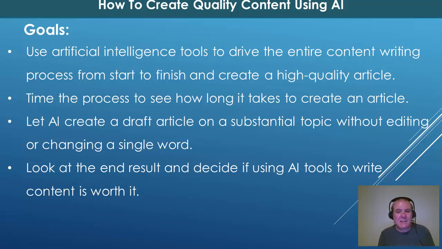I'm going to use the AI tool to drive the entire content writing process from start to finish. I'll also time each stage of the process to see how long it takes to put an article together. The end goal of this process is to let artificial intelligence create a draft article on a substantial topic without editing or changing a single word. We'll then look at the end result together, and you can decide for yourself whether you think that using AI tools to write content is worth it or not quite there yet.